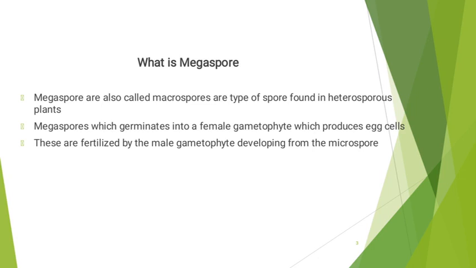Megaspores germinate into a female gametophyte which produces egg cells. These are fertilized by the male gametophyte developing from the microspore. Generally speaking, the megaspore is a large spore which germinates into a female gametophyte that produces the egg cells.